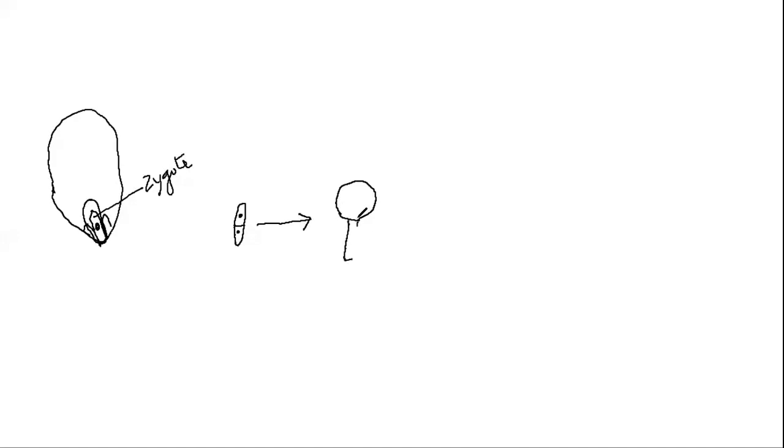which is attached to the mother cell by 3 or 4 cells, and this forms the globular structure.